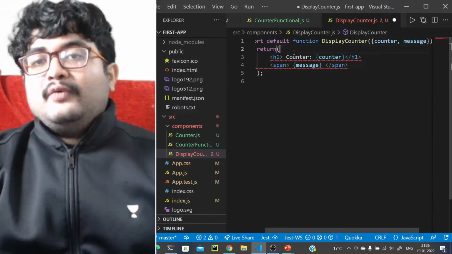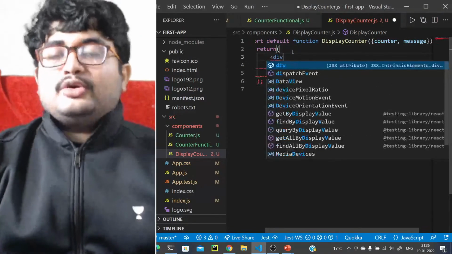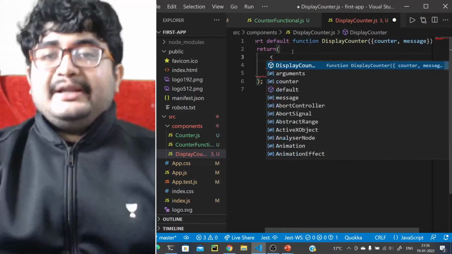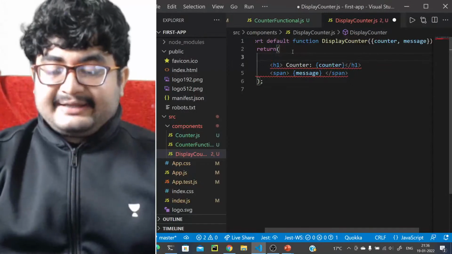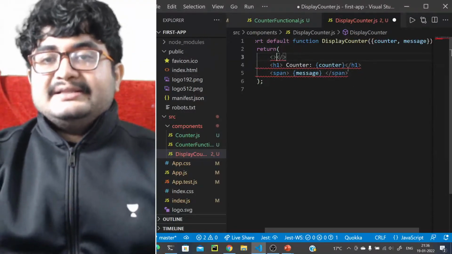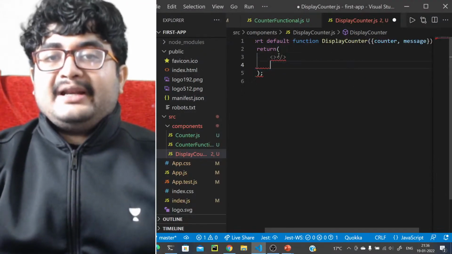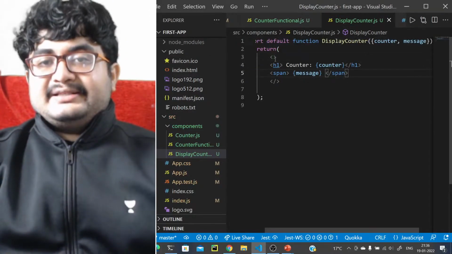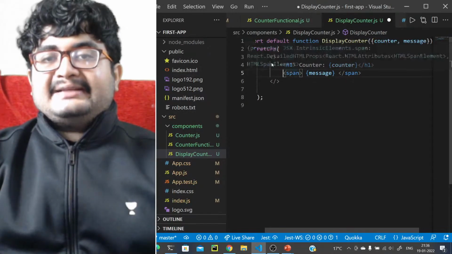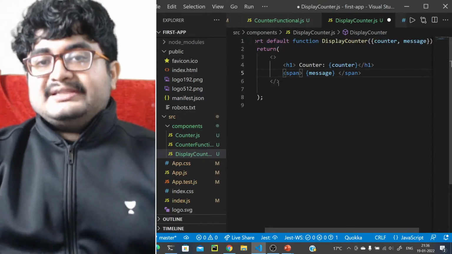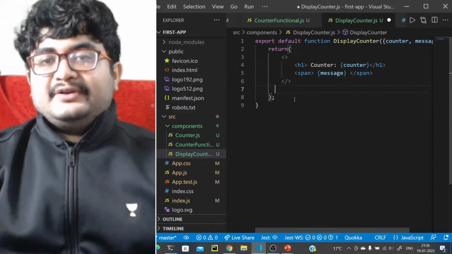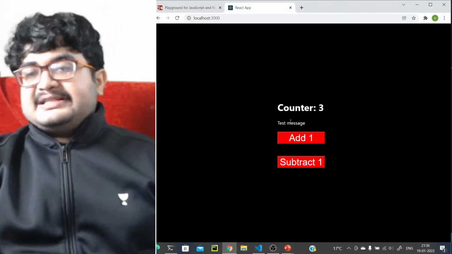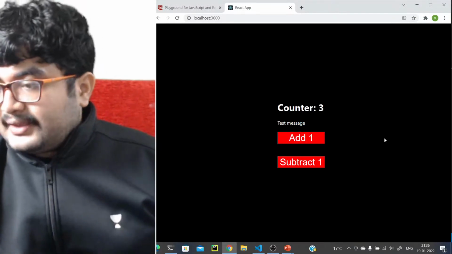There is one way: you can enclose them in a div tag. Let's say you don't want to enclose them in a div tag. What you can do is use a blank parent tag, like this, an opening and a closing blank tag. This also works, and here you will see that the message is also displayed, test message.